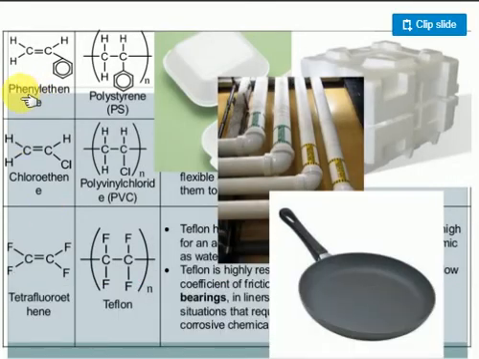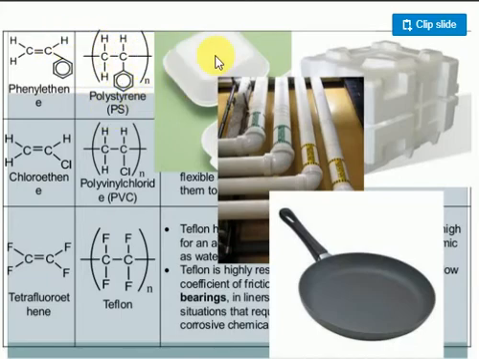Look at this, very important. This is called polystyrene. These pipes and these plates we use in daily life are made up of polystyrene. Polystyrene is nothing but ethylene where one of the hydrogen atoms is replaced with a benzene ring. That is called styrene. Here also the double bond becomes a single bond, and it becomes polystyrene, called PS.